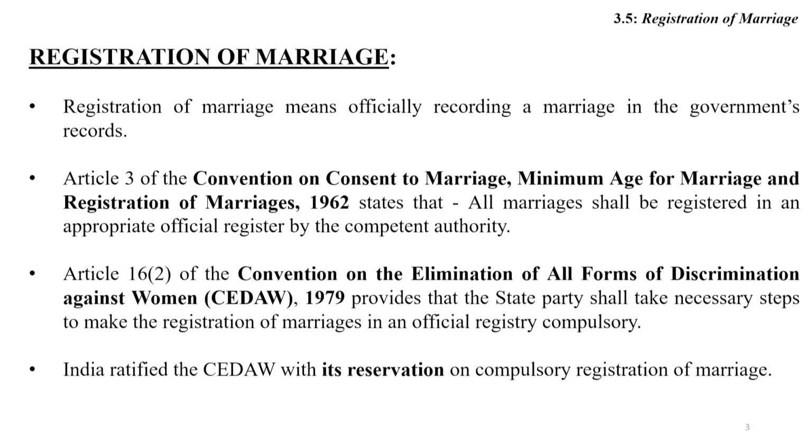So CEDAW, for the purpose of protecting the interests of women, wants compulsory marriage registration. But India ratified CEDAW with a reservation on compulsory registration of marriage. Therefore, in India, marriage registration is not compulsory.